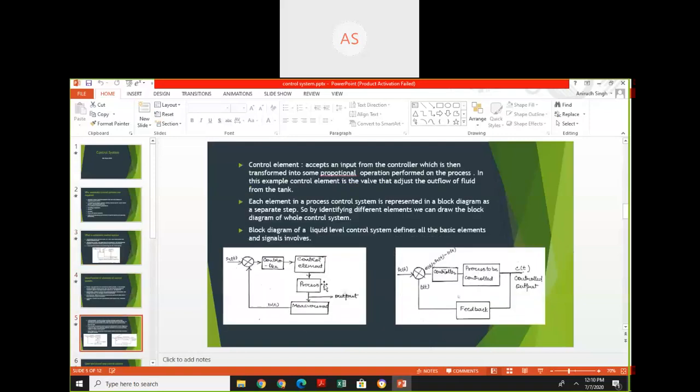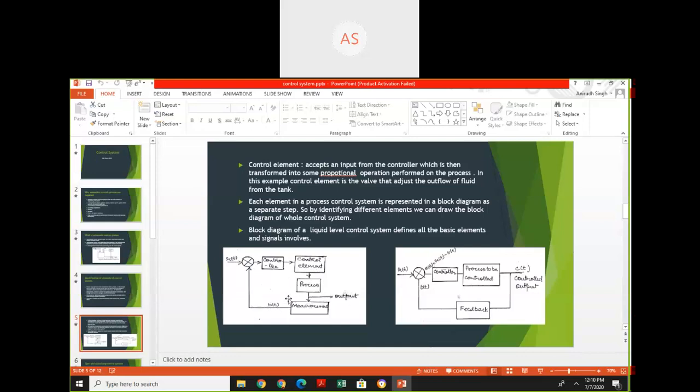Here the same block diagram is drawn. The controller gives the output to the control element, which is the valve. The valve controls the process, and the process gives the output. This output, or level of liquid, is measured by the sensor, and the output of the sensor is given to the error detector.